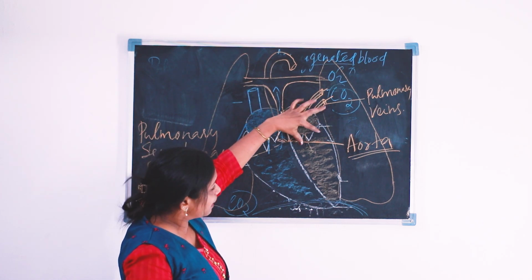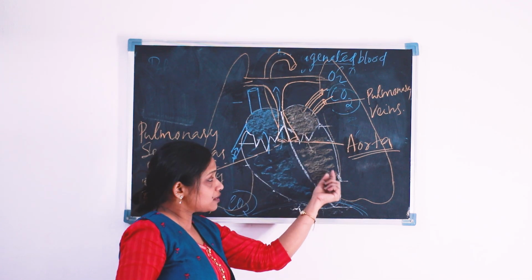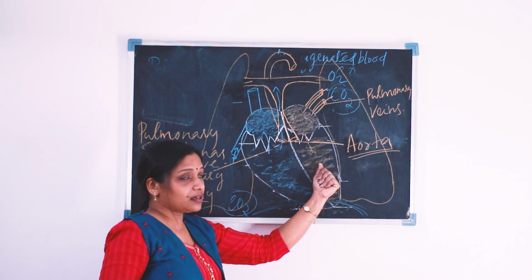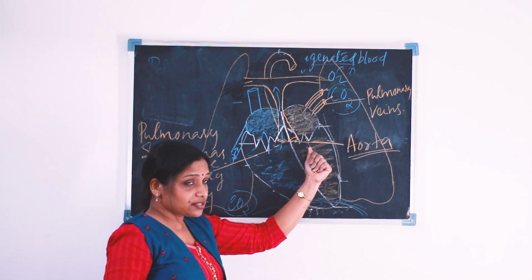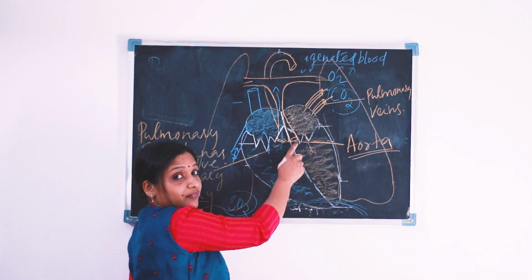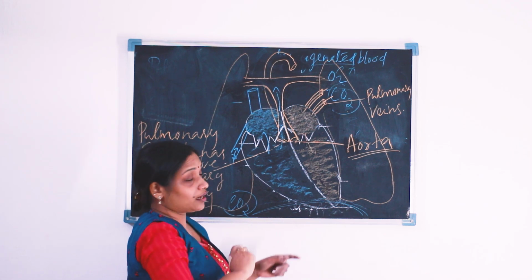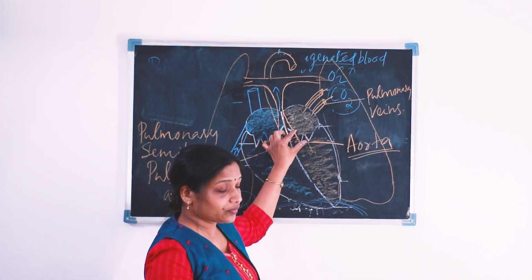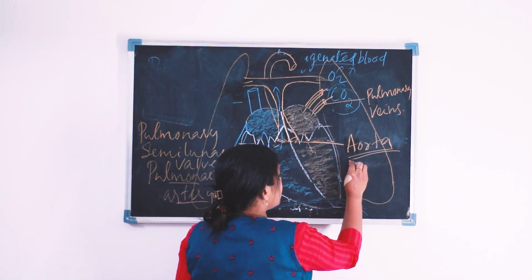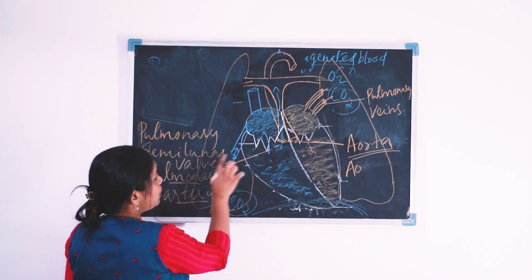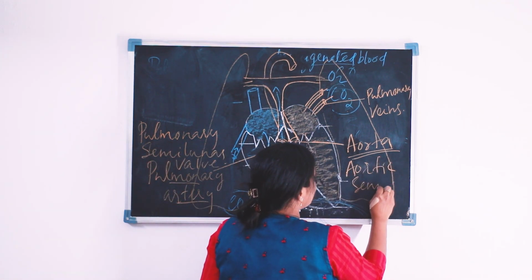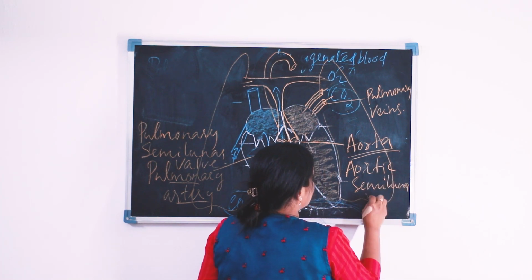This is the aorta. The bicuspid valve opens when the left auricle is filled with pure blood. The pure blood, the oxygenated blood, reaches the left ventricle, then the left ventricle contracts. That contraction of the left ventricle results in the opening of another semilunar valve in the aorta. That semilunar valve is known as the aortic semilunar valve. This is a pulmonary semilunar valve here, and this is the aortic semilunar valve.